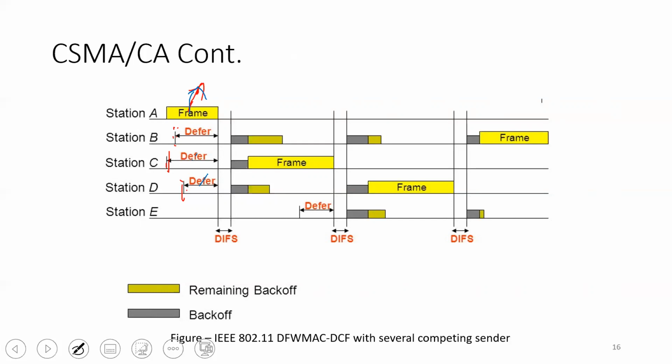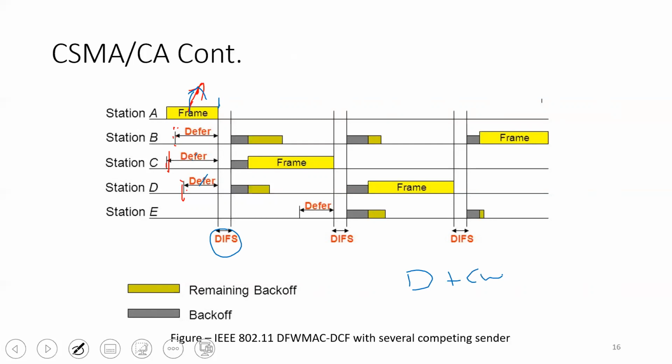Now, when the medium becomes free again at this particular point, all the nodes have to wait for DIFS amount of time. As the medium was busy, they have to wait for DIFS plus the contention window amount of time.